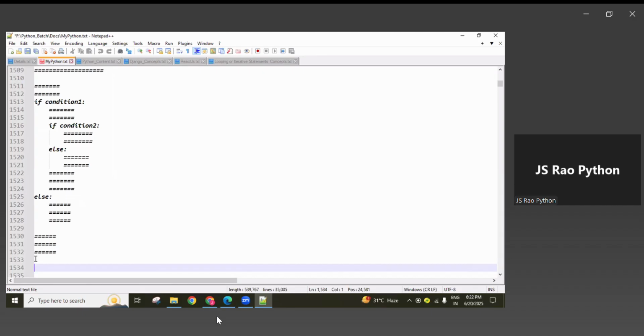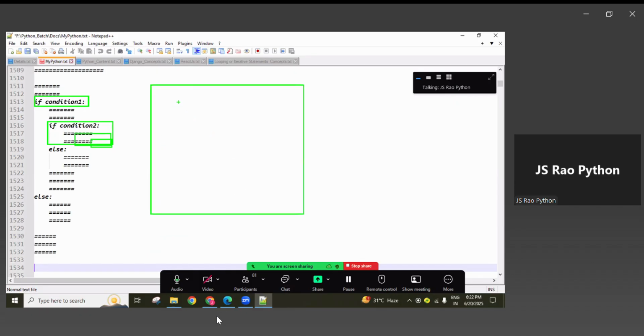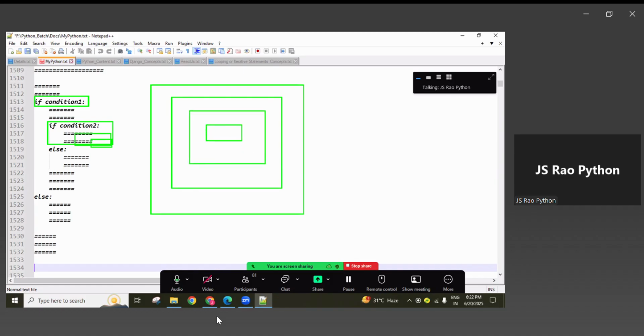Depending on the requirement in real time, we write a number of nested blocks. Block 1, inside that block 2, inside that one more block, inside that one more block, like that. We are traveling to the inner level like this. Next, we close them one by one, guys. So this is the outer block, inside that the inner block, inside that one more inner block, inside that one more inner block, like that we create them.